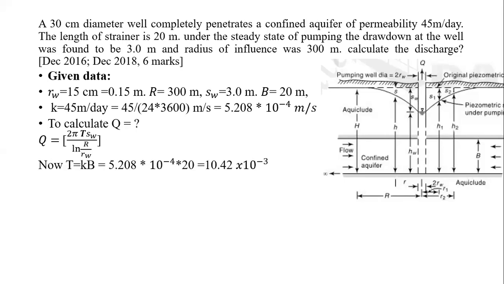T will be the transmissivity, that is the product of hydraulic conductivity and the width B, or the thickness we can say over here. There is 5.208 into 10 to minus 4 into 20, that is 10.42 into 10 to minus 3. Just check the answers. Don't copy as it is. Tell me the final answer now, because all things are as in the previous example.